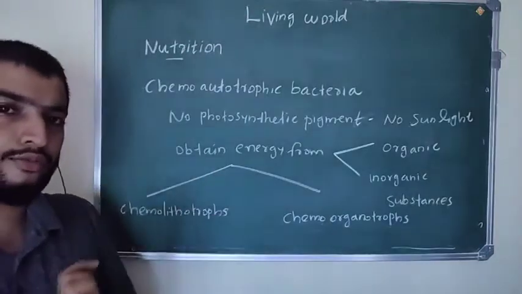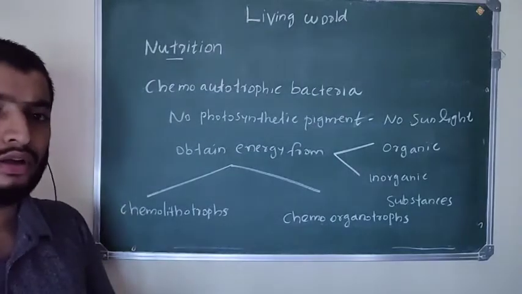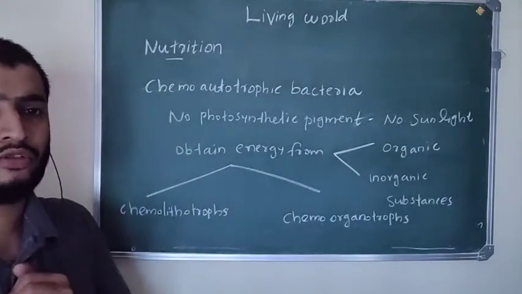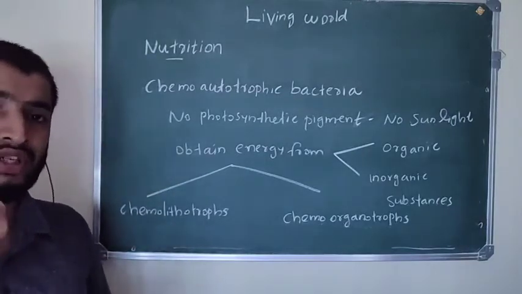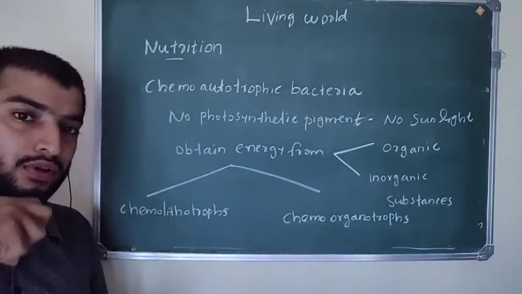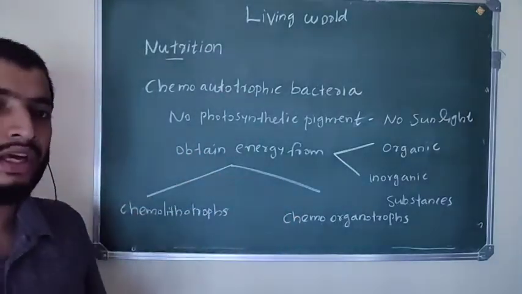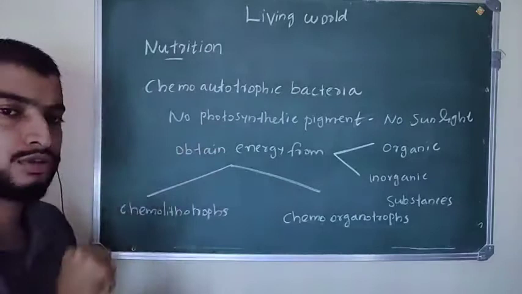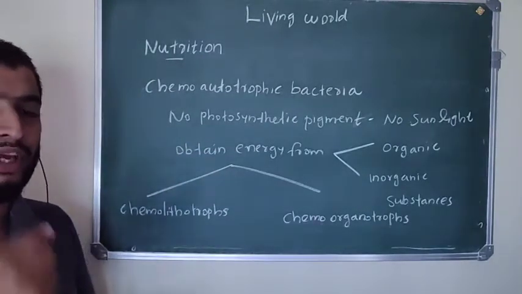Then autotrophic bacteria are again divided, now into chemoautotrophic bacteria. So what is chemoautotrophic bacteria? These bacteria do not have photosynthetic pigments. Photosynthetic pigments help in absorption of sunlight, so if they do not have photosynthetic pigment, they are not using sunlight for making food.